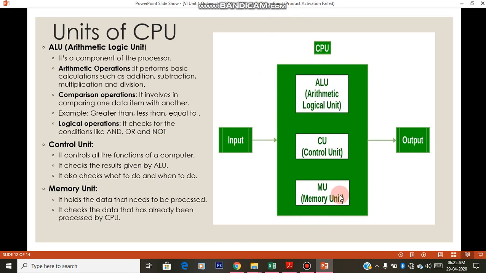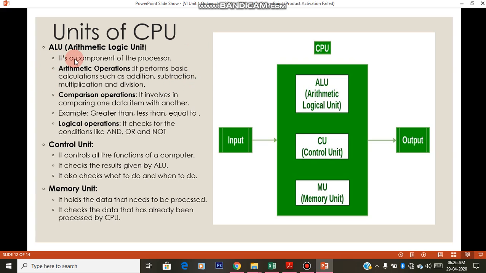Yeah, the CPU is mainly divided into three parts, as I told you. You might know that the computer won't understand human languages or whatever alphabets you press. Everything the computer understands is nothing but bits, zeros and ones. Whatever you write or type is completely converted into numbers, into zeros and ones, once it reaches the processor.